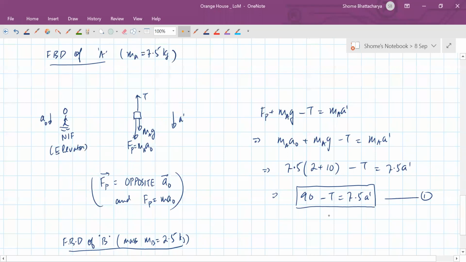So make that FBD and get that similar equation, and after doing this, tell me what is the value of a prime. We'll come to the tension also, but first calculate a prime.